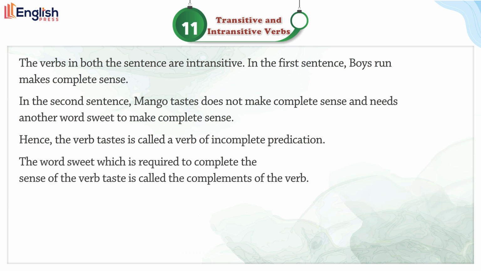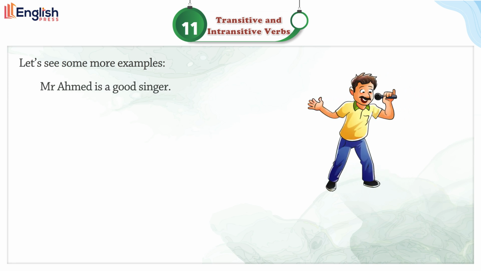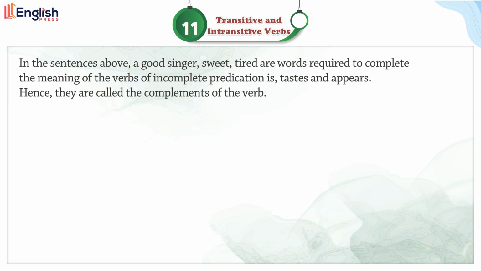The word sweet, which is required to complete the sense of the verb tastes, is called the complement of the verb. Let's see some more examples. Mr. Ahmad is a good singer. Honey tastes sweet. He appears tired. In the sentences above, a good singer, sweet, tired are words required to complete the meaning of the verbs of incomplete predication is, tastes, and appears. Hence, they are called the complements of the verb.